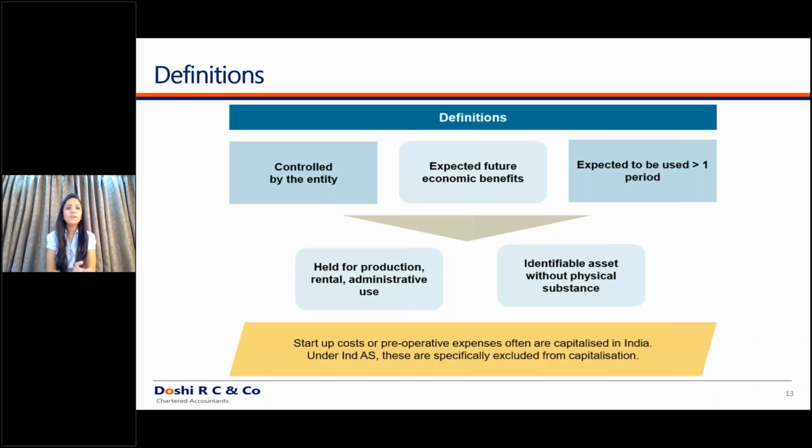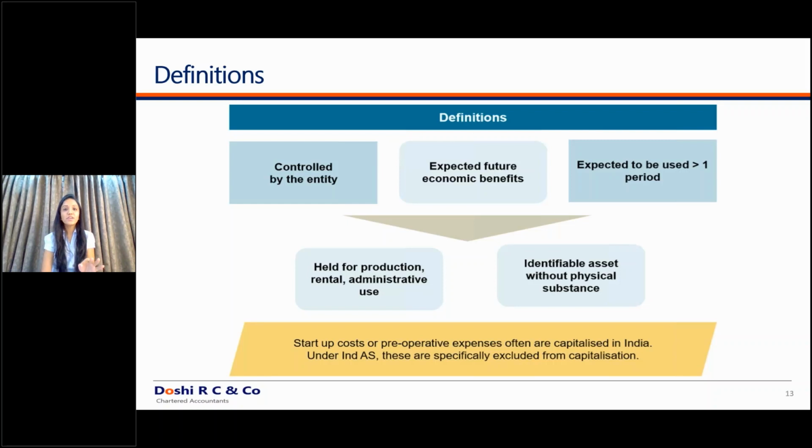Now, what do you mean by controlled by the entity? Tell me, for example, today I am a pharma company. I have lots of researchers in my pharma business. These are the employees of my organization. And every time I tell my employees, even on every appraisal cycle, that employees are the assets of the company. Does that mean I recognize employees in my balance sheet as an asset? And if no, then why don't I recognize such employees in the balance sheet of the company?